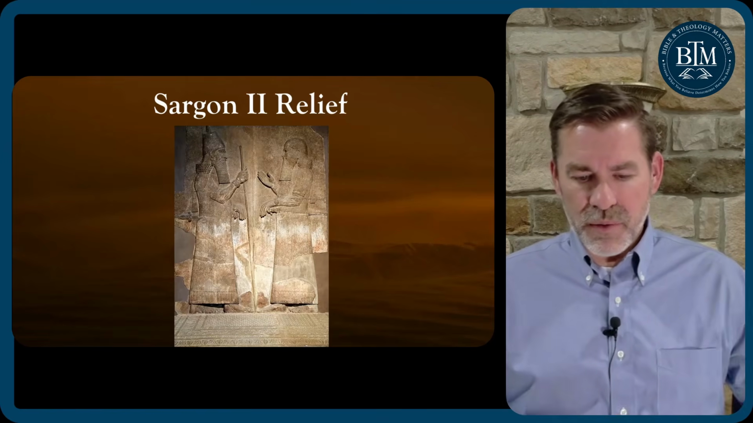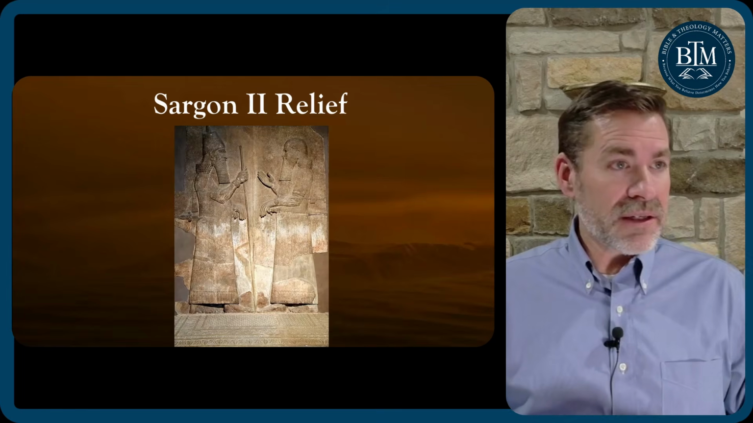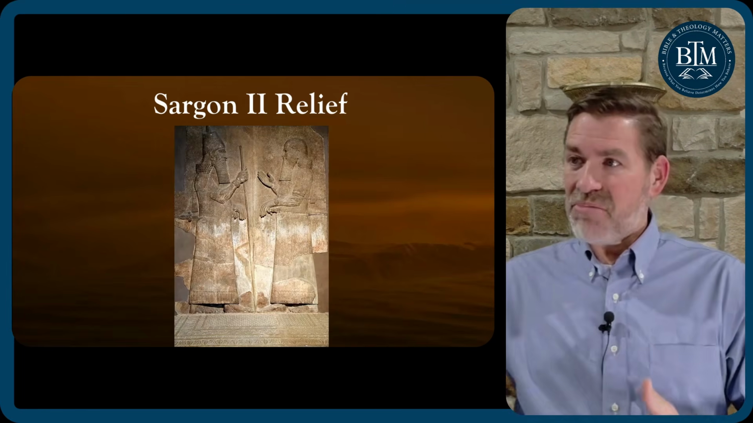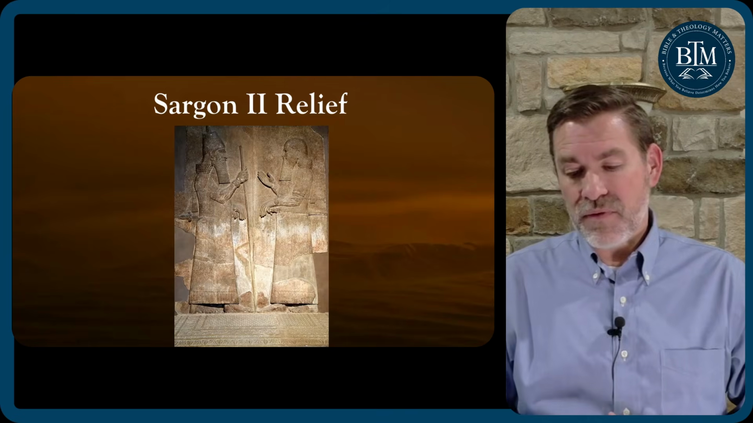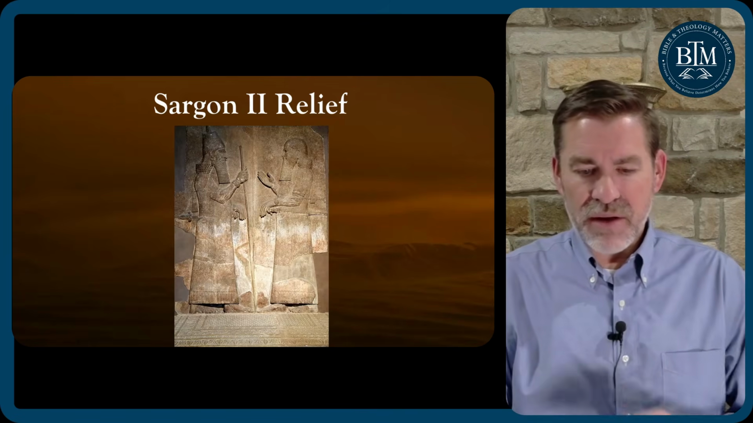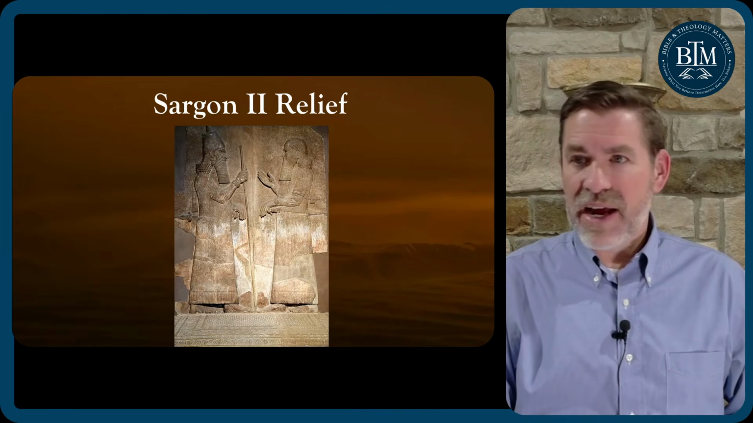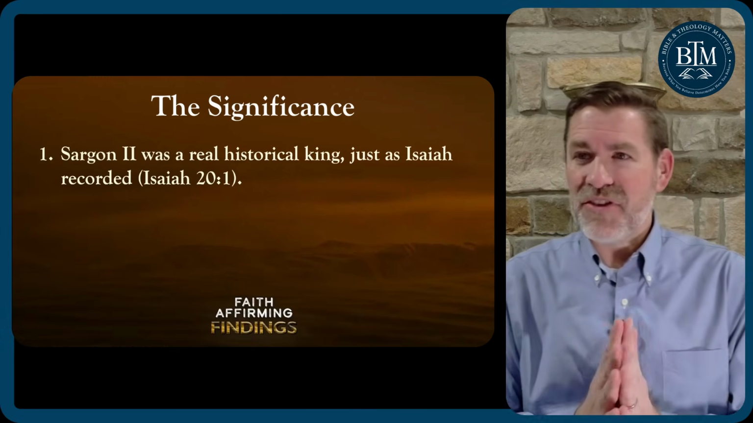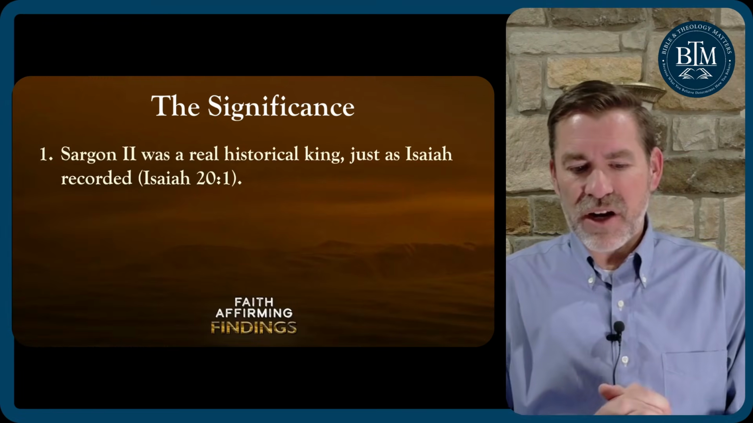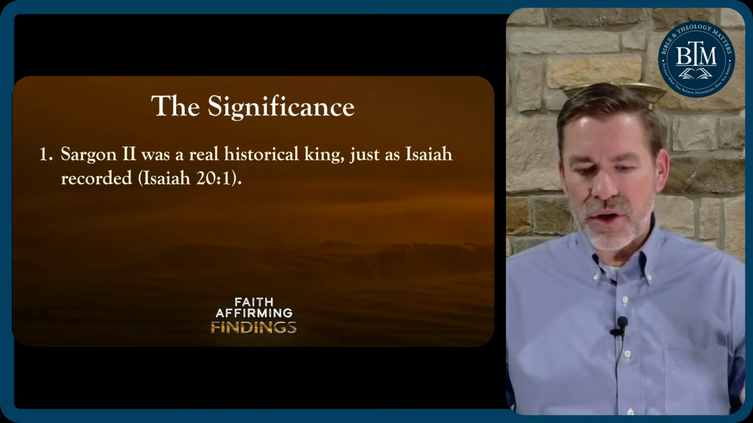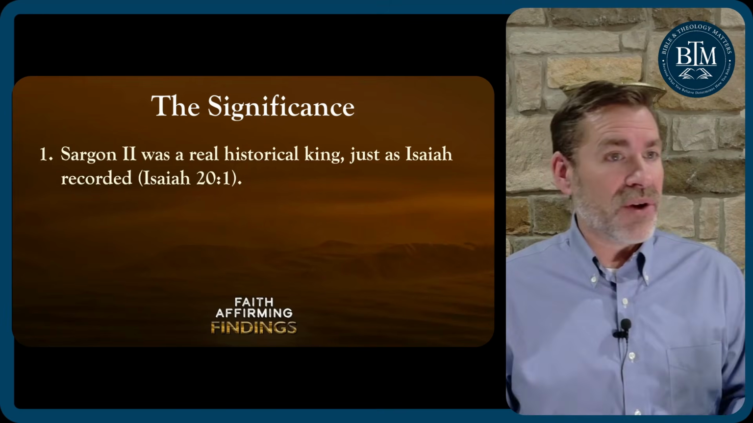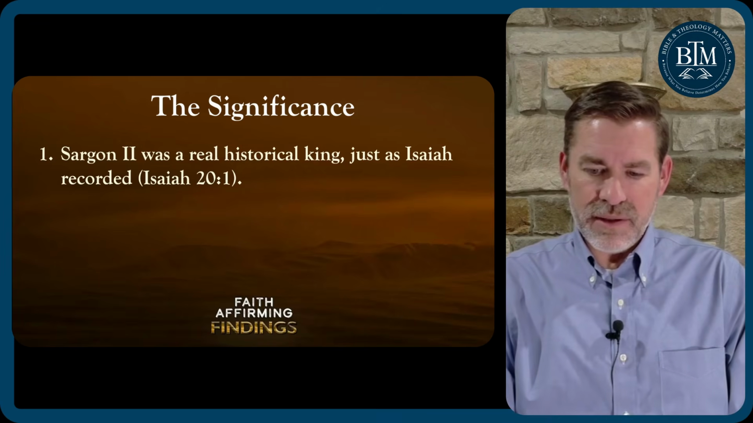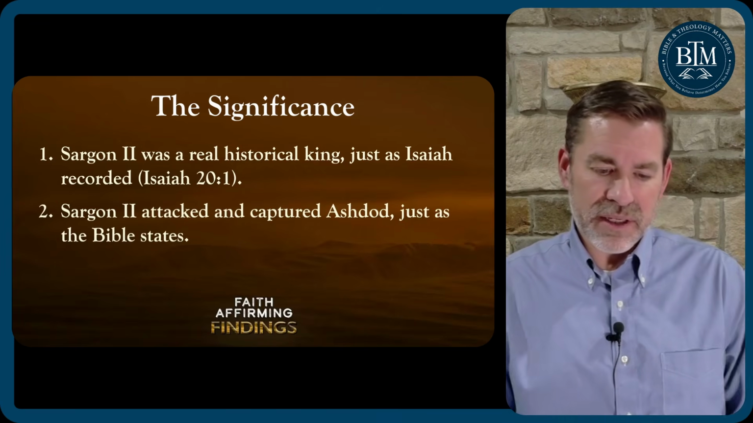So we know the one on the left is Sargon II, who deports all of these people from Samaria and imports a lot of people from Arabia there. But we're not certain about who's on the right. It could be Sennacherib as well. So what is the significance here? Well, there's a lot. First, Sargon II was a real historical king, just as Isaiah recorded, even though the skeptics denied he ever existed. So it silences the critics.